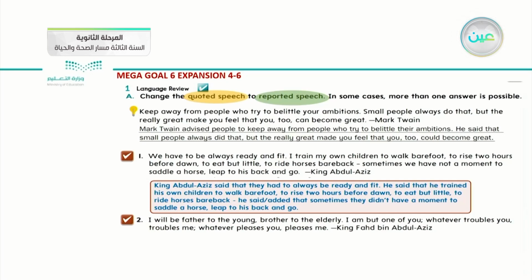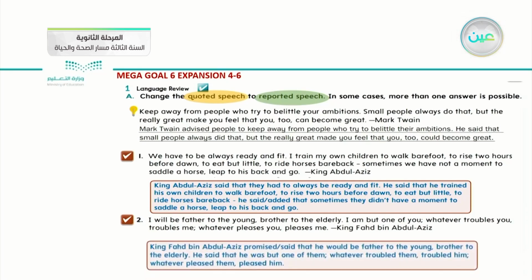Be careful. He trained his own children to walk barefoot, to rise 2 hours before dawn, to eat but a little, and ride horses bareback. He said also, number 3, because we have 3 sentences inside his quoted speech, added that sometimes they didn't have a moment to saddle a horse, leap to his back and go. Is it making sense to you? Okay, let's transfer the second one.